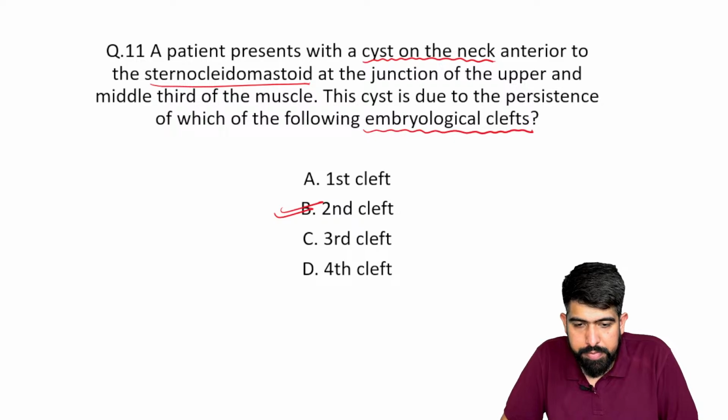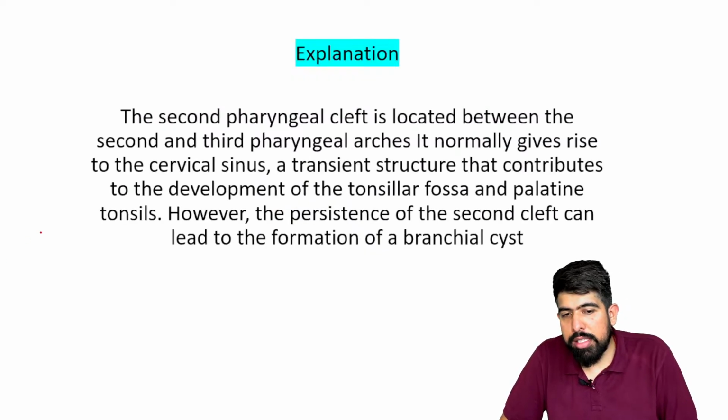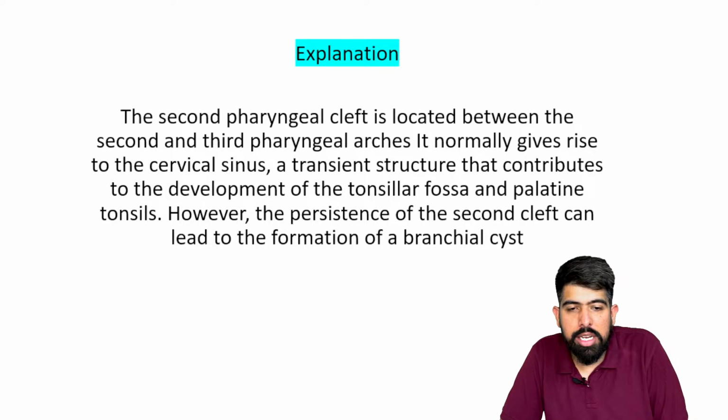What will be the answer? Yes, your second pharyngeal cleft.